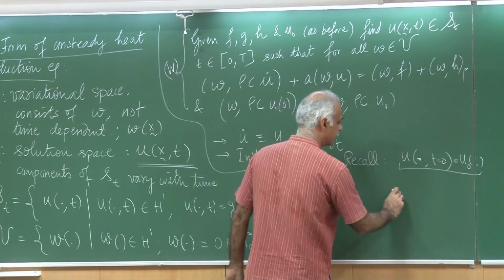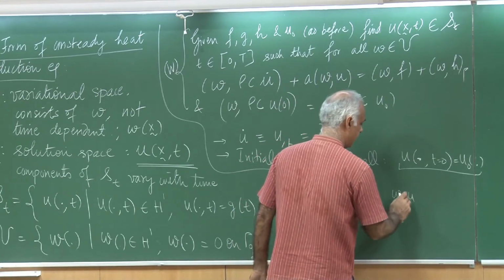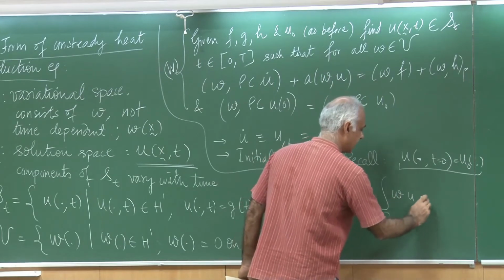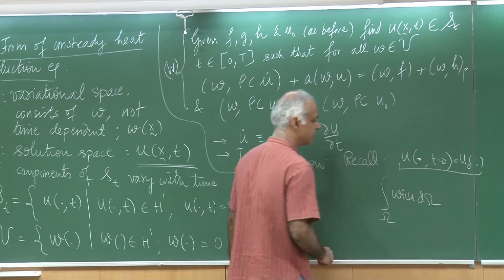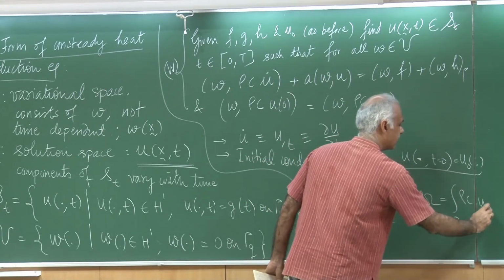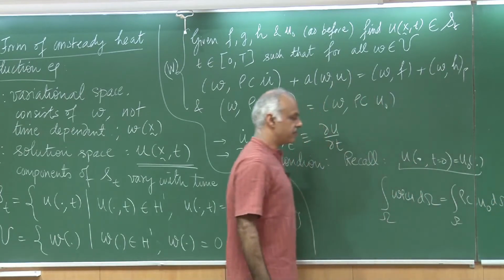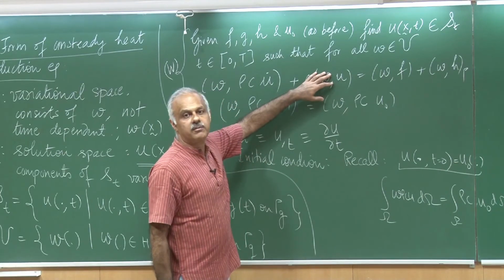So, we have multiplied with this w times u and integrated this over the entire domain omega with of course a rho times c, and put this as rho times c u naught d omega. So, this now becomes dimensionally closer to the weak form.